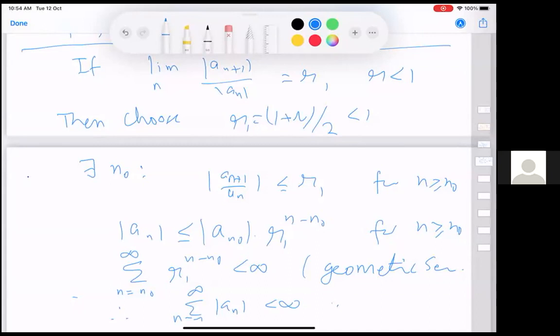So the idea of the ratio test is that initially for a few terms you don't know, but after some point onwards, each additional term is obtained by multiplying the previous one by something like r_1. a_{n+1} is less than or equal to r_1 times a_n. So you are decaying at a fast enough rate so that the summation converges.